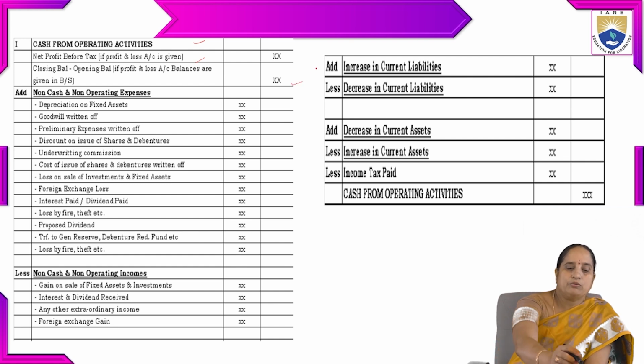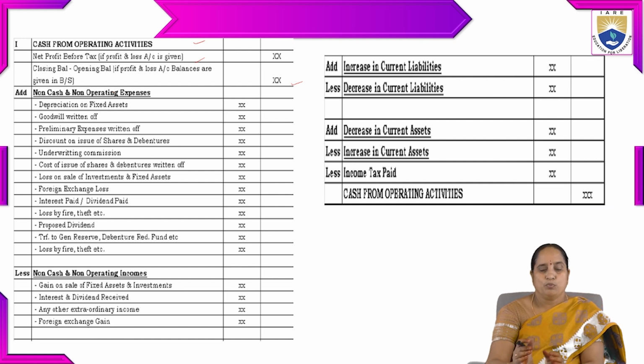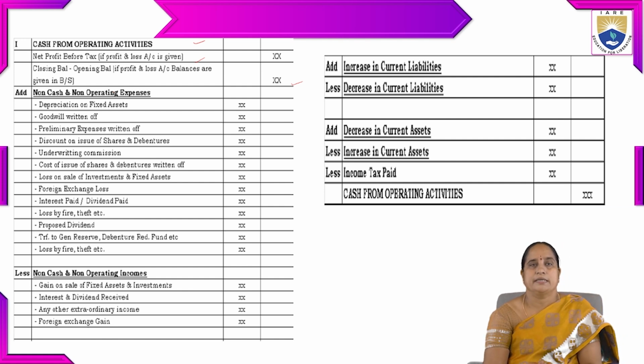For that, we have to add non-cash and non-operating expenses. What items fall under this category?